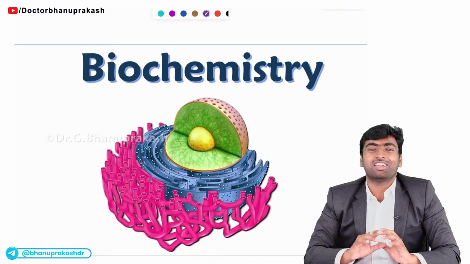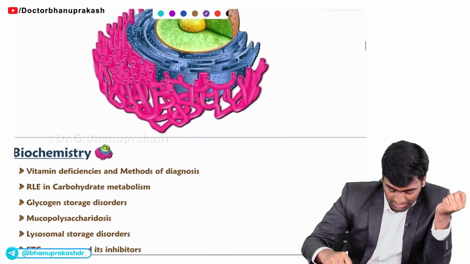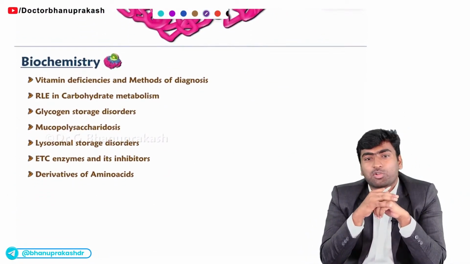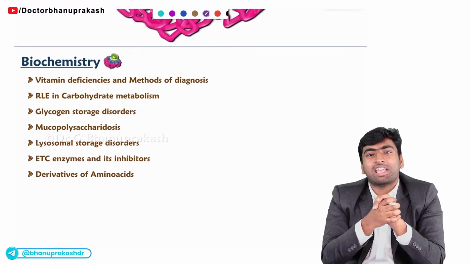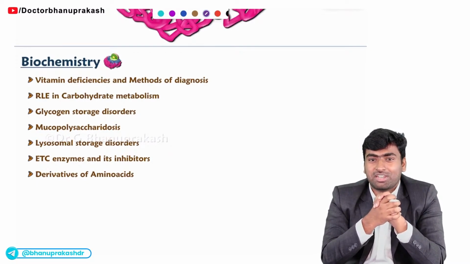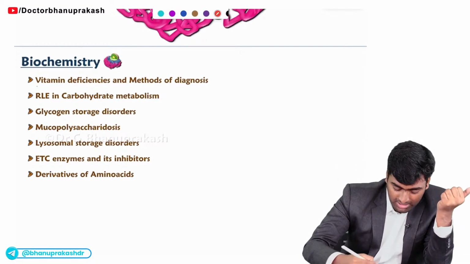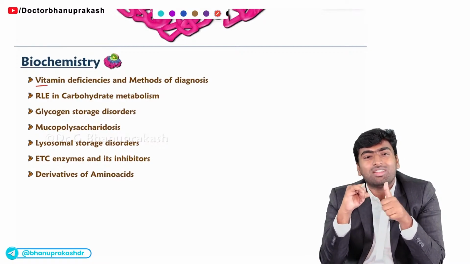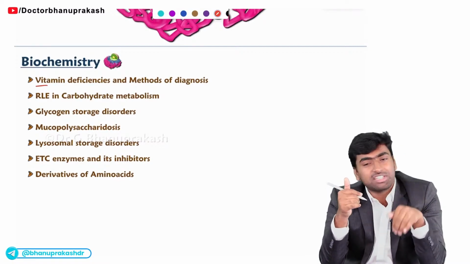The most important topic from biochemistry is the vitamins. If you see these vitamins, there will be at least 3 to 5 questions from them. In biochemistry, 13 to 15 questions will be asked in your FMGE examination, and most of the questions will be from these must-know topics. So the first one is the vitamins. They will ask you what is the source of the vitamin and what clinical features we will have if we have the deficiency of these vitamins.